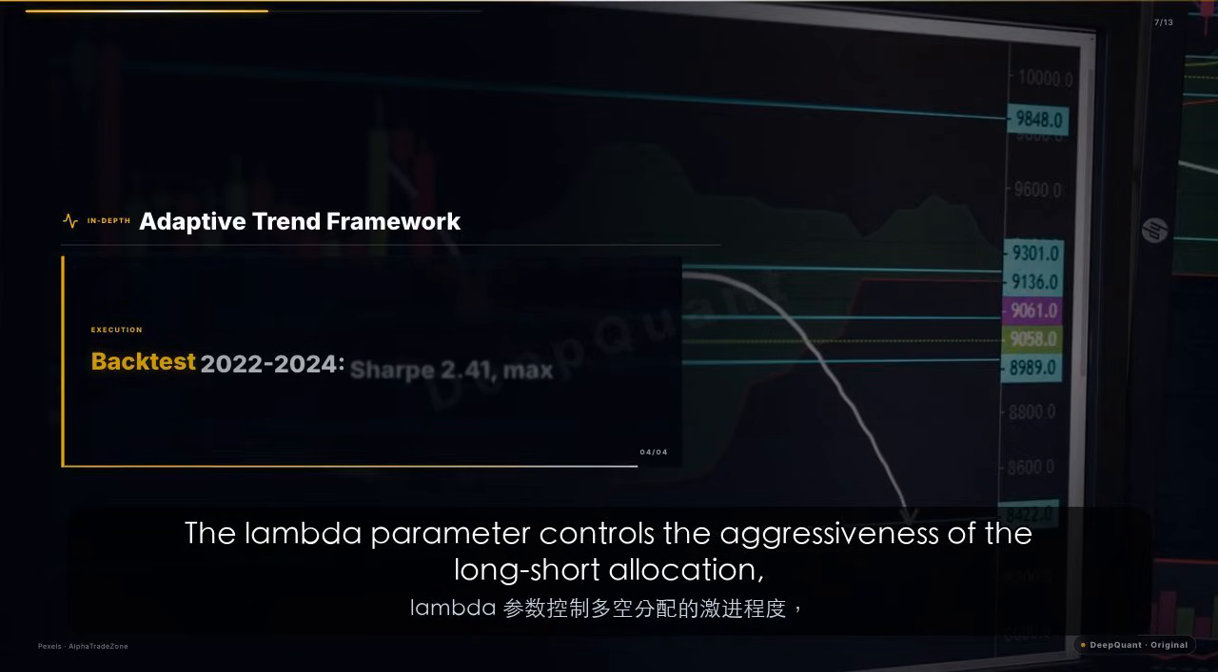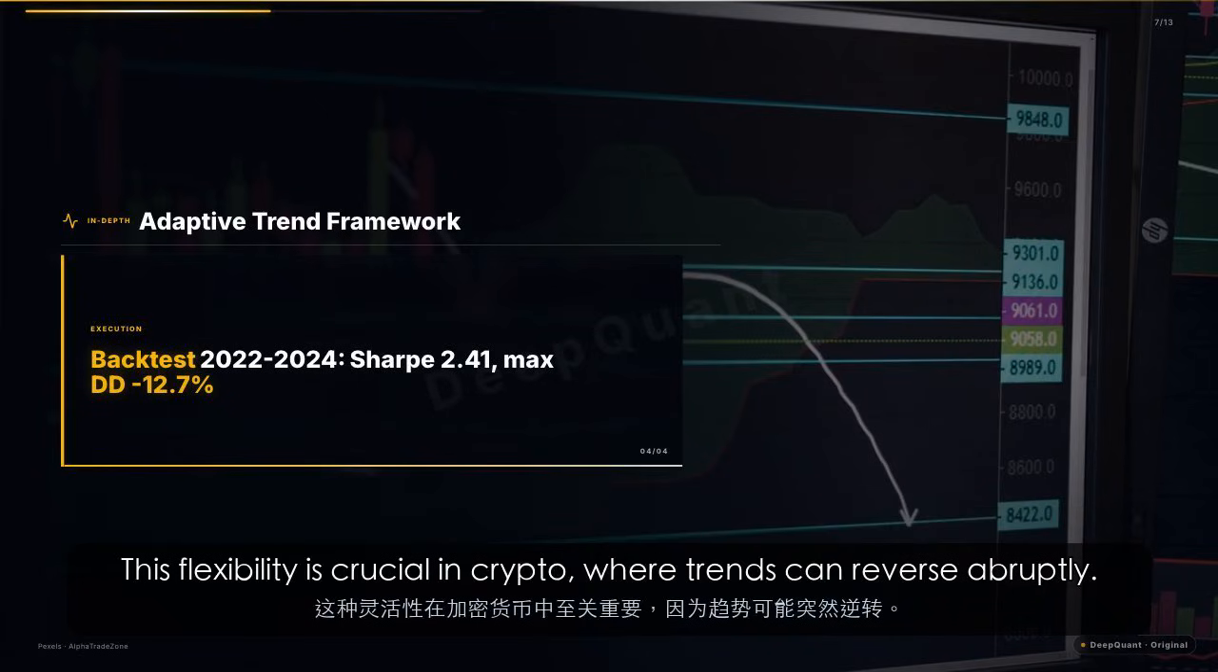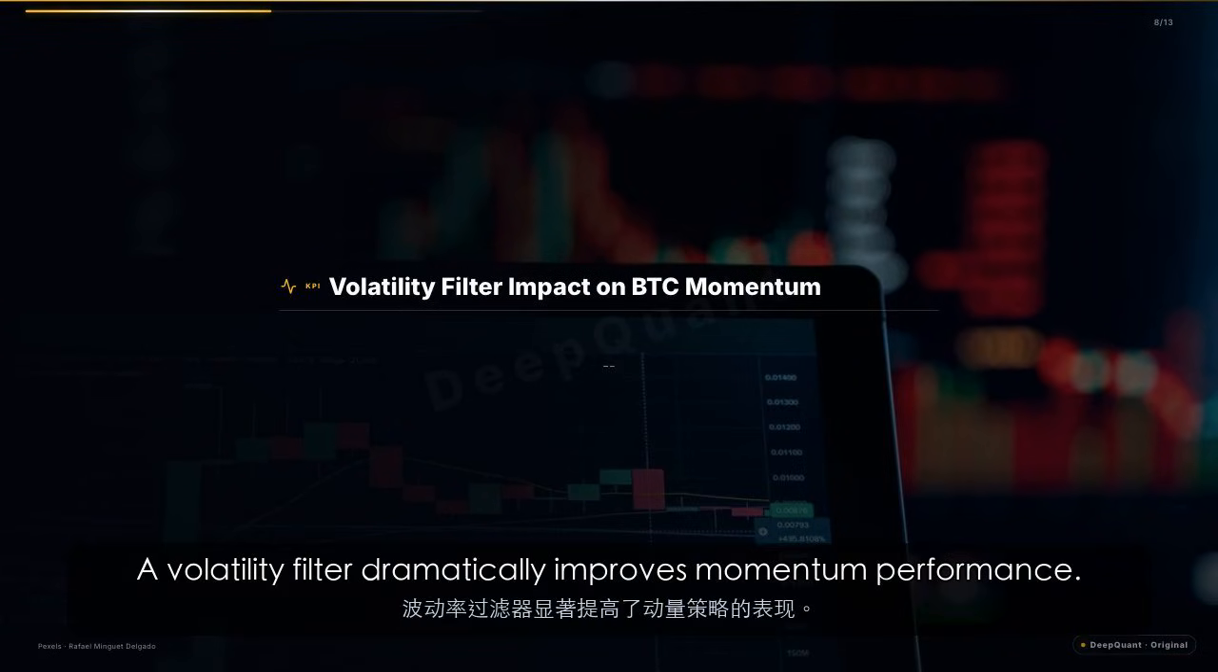The lambda parameter controls the aggressiveness of the long-short allocation, allowing the strategy to be net long in bull markets and net short in bear markets. This flexibility is crucial in crypto, where trends can reverse abruptly. A volatility filter dramatically improves momentum performance.